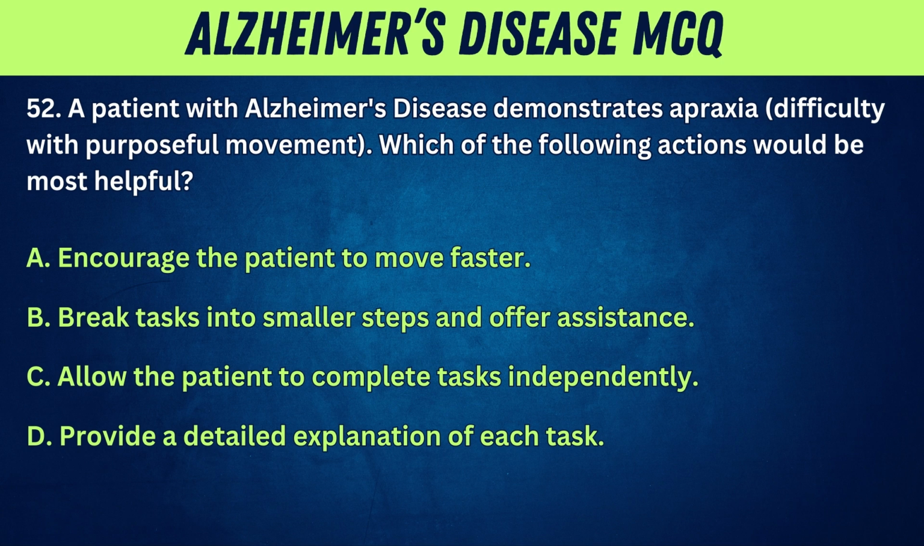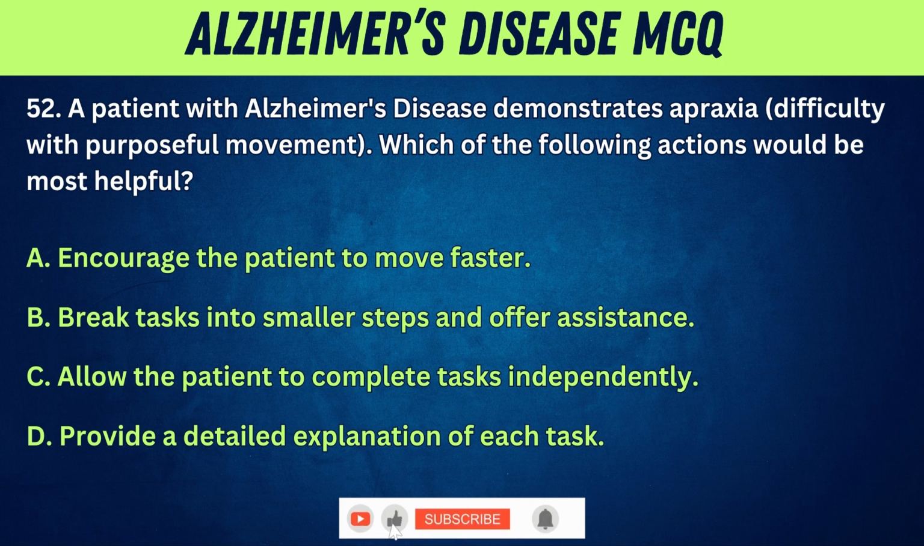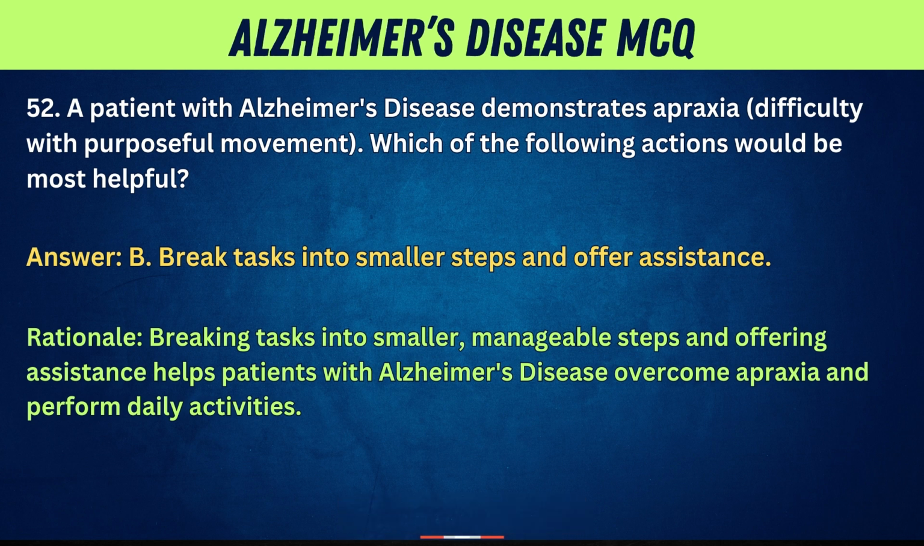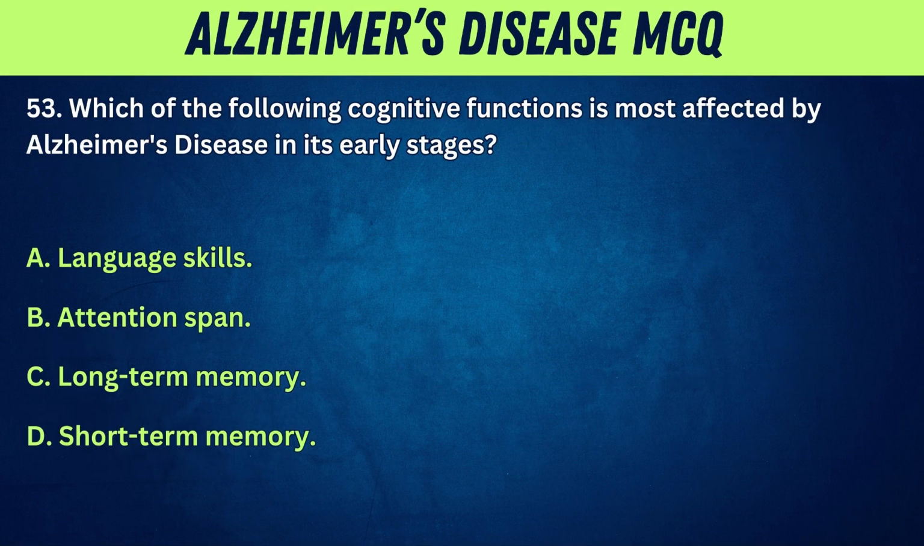Which of the following actions would be most helpful? A. Encourage the patient to move faster. B. Break tasks into smaller steps and offer assistance. C. Allow the patient to complete tasks independently. D. Provide a detailed explanation of each task. Answer: B. Break tasks into smaller steps and offer assistance. Rationale: breaking tasks into smaller, manageable steps and offering assistance helps patients with Alzheimer's disease overcome apraxia and perform daily activities. 53. Which of the following cognitive functions is most affected by Alzheimer's disease in its early stages?